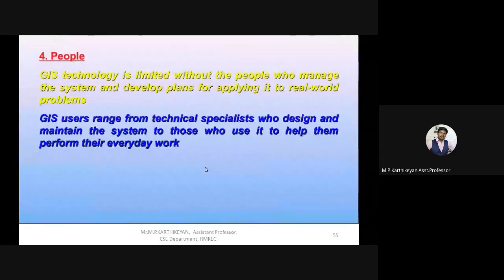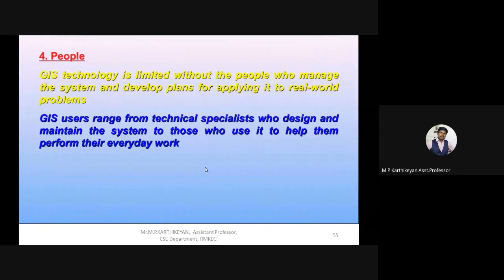This technology is limited without people, because of course we are doing everything here for people. How to analyze the data and get it in an informative manner, every data is analyzed and properly sustained by the people segment only. The second point is that users range from technical specialists, like the one gathering the data, the one preparing the software, and the one maintaining the system.